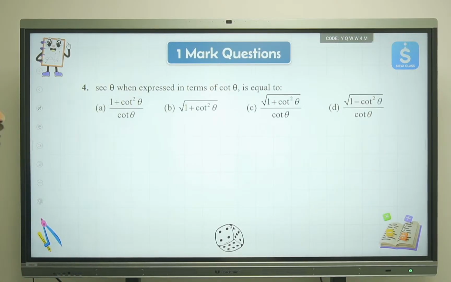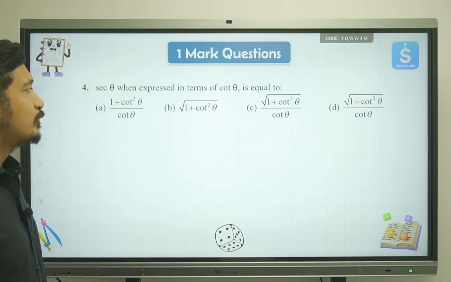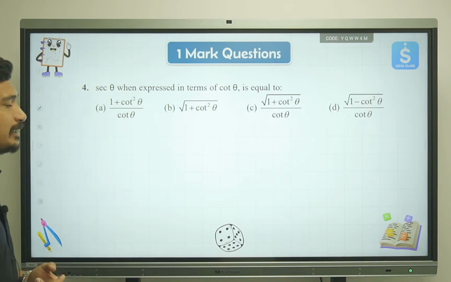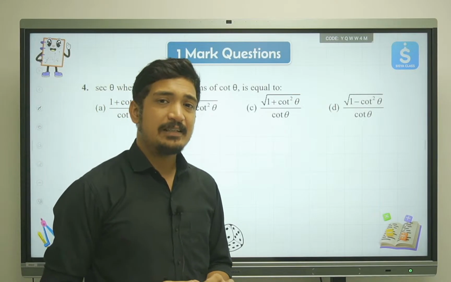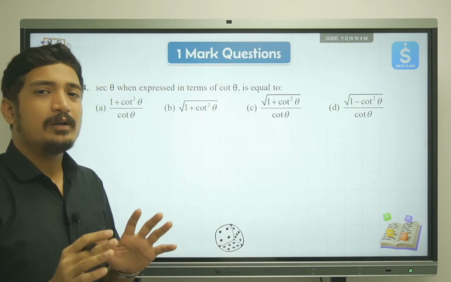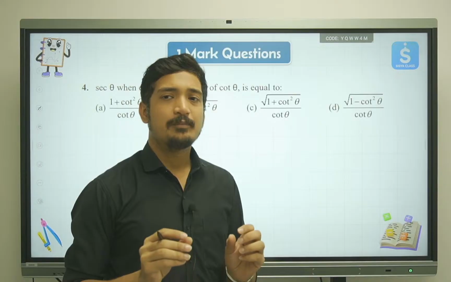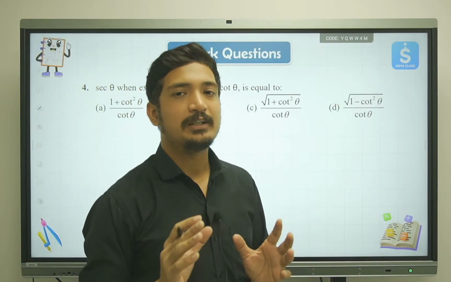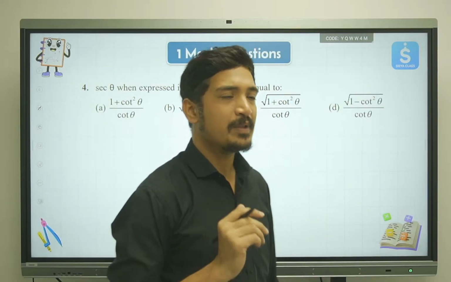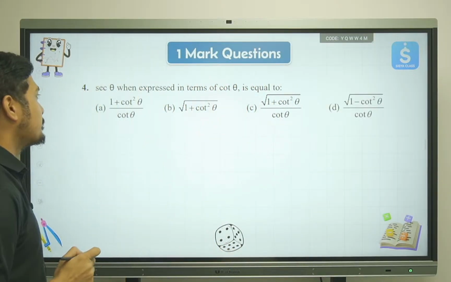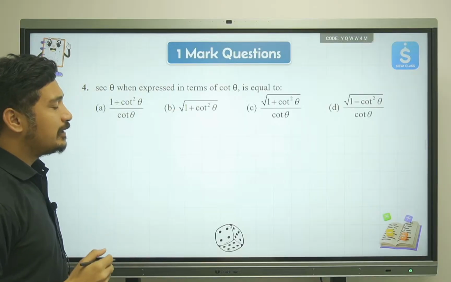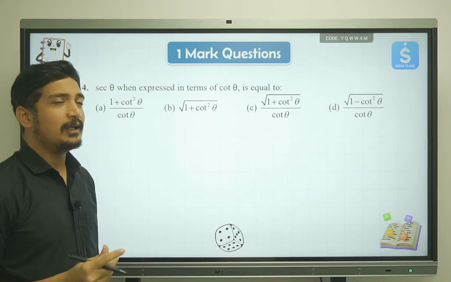Then we have sec theta when expressed in terms of cot theta is equal to. Now we have sec theta over here, and sec theta in terms of cot theta will be equal to what? I'll go a little bit slow over here because students usually tend to get some difficulty in solving trigonometric questions. So we have sec theta over here. What identity do we have related to sec?